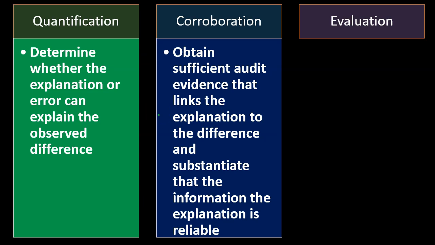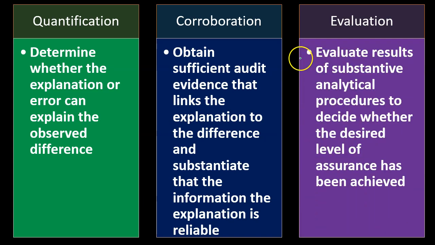So then we're going to basically corroborate, and then we have evaluation. Evaluate results of substantive analytical procedures to decide whether the desired level of assurance has been achieved. So once we've gone through this process, we're going to say, okay, how does it look now? Have we achieved the desired level of assurance at this point in time?